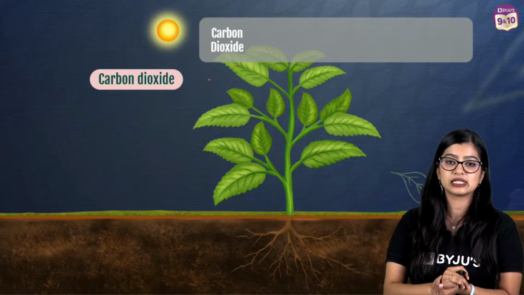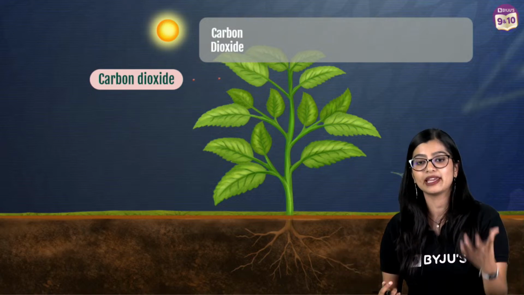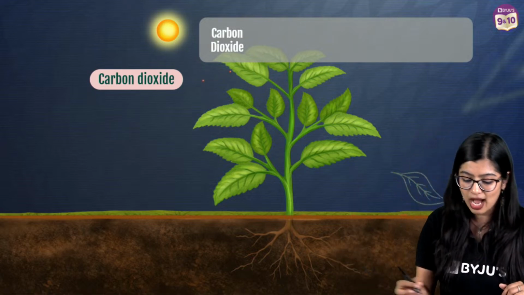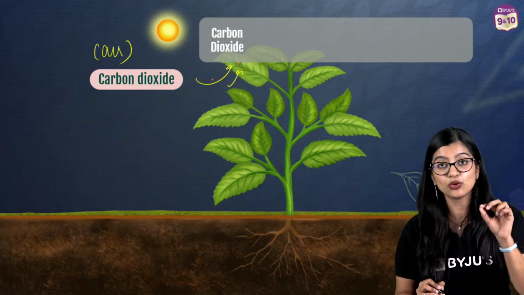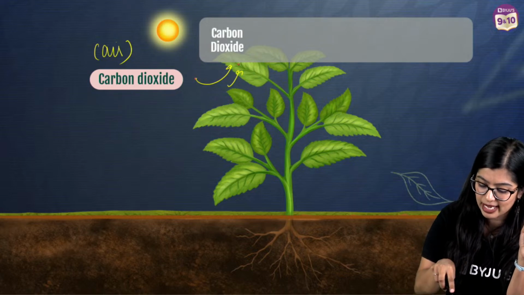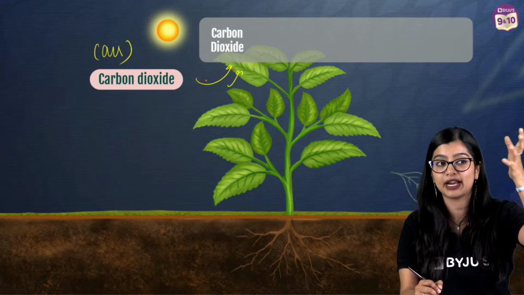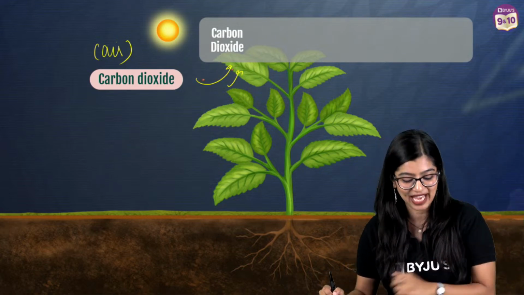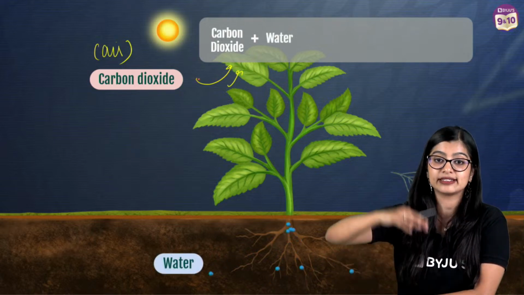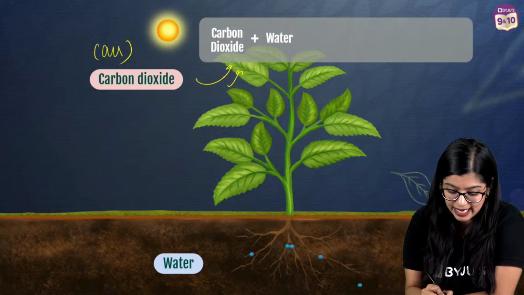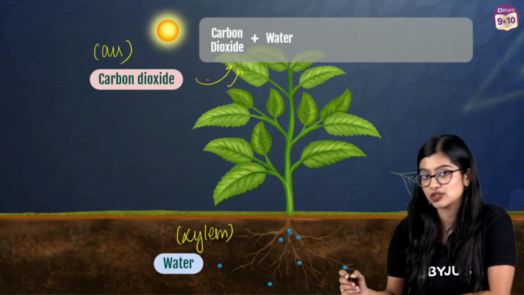So we know that photosynthesis is the process by which green plants prepare their own food by using carbon dioxide and water. Now, carbon dioxide is present in the air, and it is taken in through the stomata, right? So we know there are stomata on the surface of the leaves, tiny pores through which carbon dioxide will diffuse inside. Now we know that water is another raw material which is absorbed by the roots, and it is taken to the upper parts through the xylem. So xylem transports the water, and finally it reaches the leaves, right?